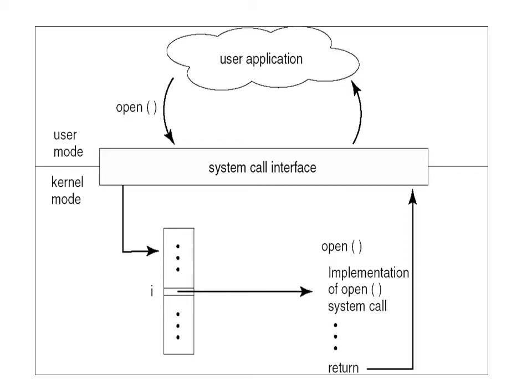Open means you are trying to open some file name. So that file name will be sent to the user application via the system call interface. So the open system call interacts with the system program which is stored in kernel space with the help of the system call interface.